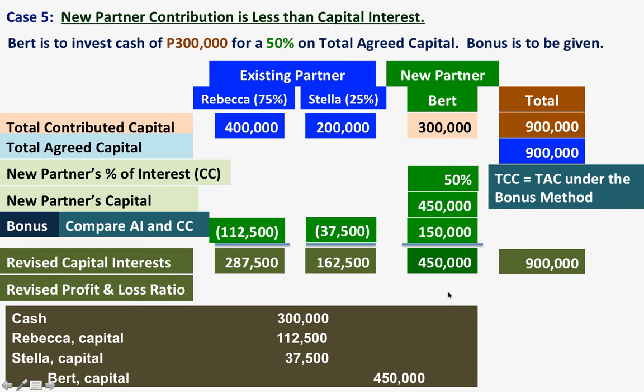And to get the revised capital interest, and then the revised profit and loss ratio. Bert was given 50%, so the remaining 50% will be shared by Rebecca and Stella. 75% of 50% is 37.5%. 25% of 50% is 12.5%. Okay?